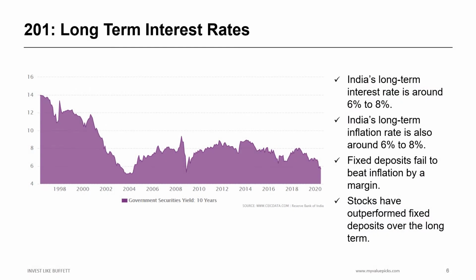India's long-term interest rate is around 6% to 8%. India's long-term inflation rate is also around 6% to 8%. Fixed deposits fail to beat inflation by a margin. Stocks have outperformed fixed deposits over the long term.